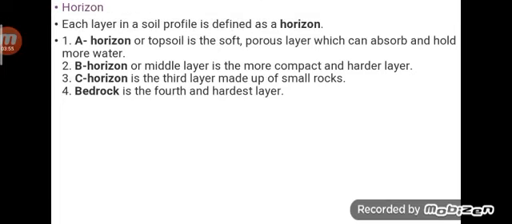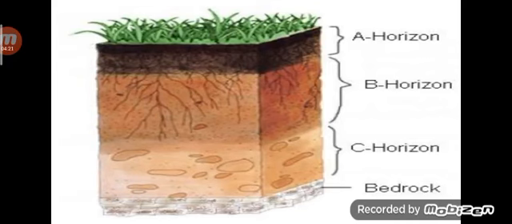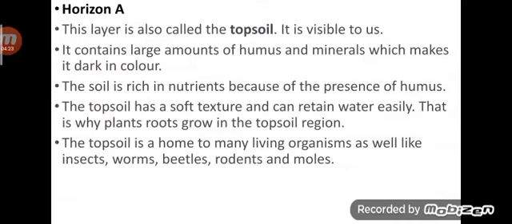Then horizon, these are the layers of soil: A horizon, B horizon, C horizon and bedrock. A horizon or topsoil is the soft porous layer which can absorb and hold more water. B horizon or middle layer is the more compact and harder layer. Then C horizon is the third layer made up of small rocks. Then the fourth one, bedrock, is the hardest layer. Okay, this is the structure of the layers of soil.